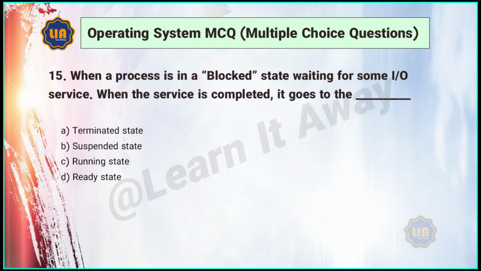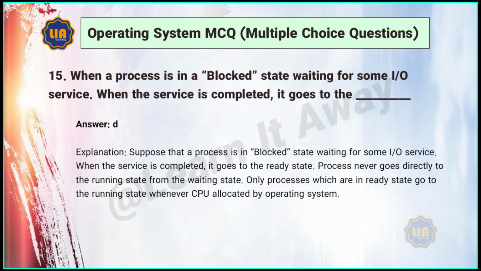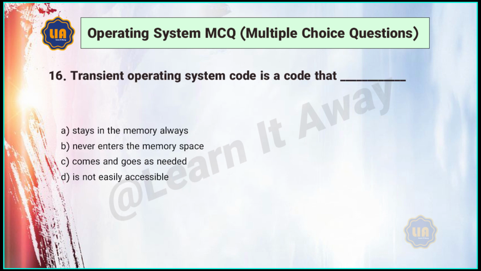15. When a process is in a blocked state waiting for some I/O service, when the service is completed, it goes to the: A. Terminated state. B. Suspended state. C. Running state. D. Ready state. Answer: D.